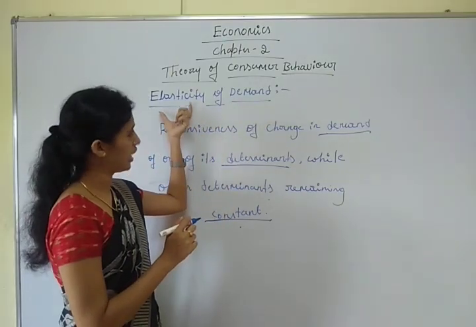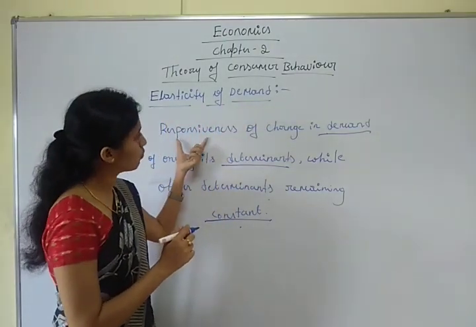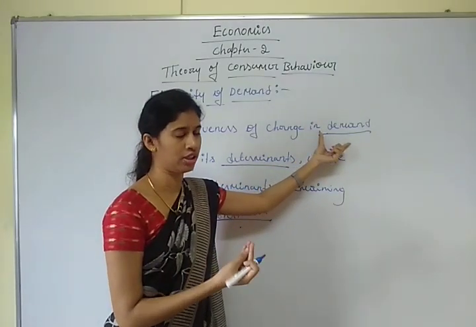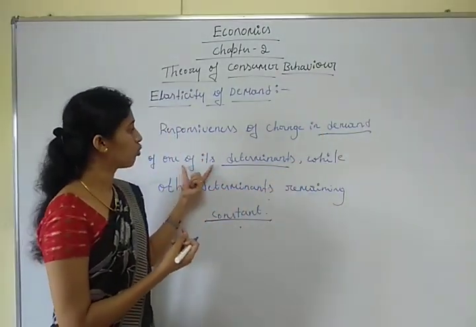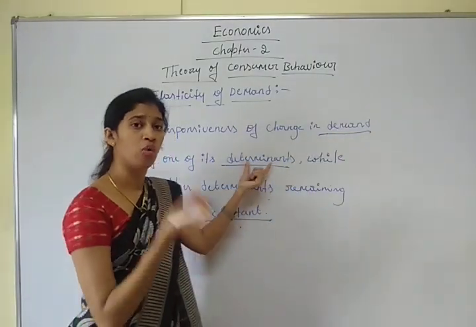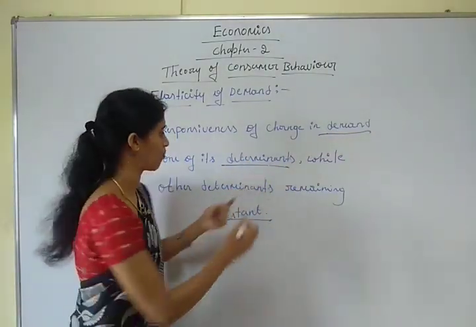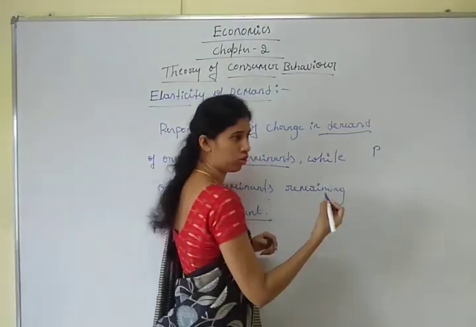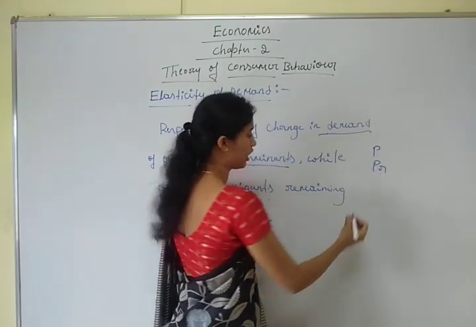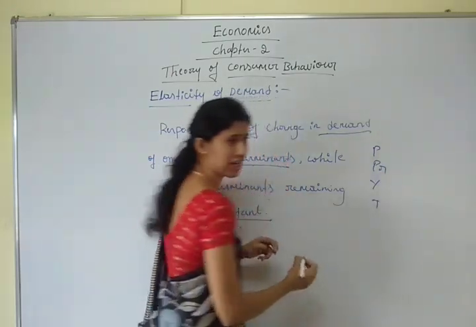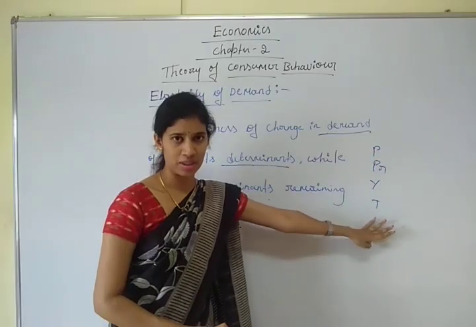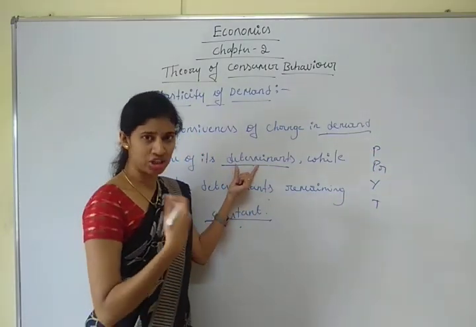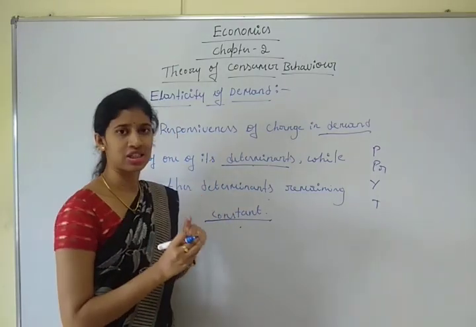Understood? So elasticity of demand means responsiveness of changing demand. Demand changes and we measure the changes, due to one of its determinants. The determinants are the price of a good, the price of other goods, consumer income, and taste and preferences. When demand changes due to any one of these four important determinants, it's called the elasticity of demand.